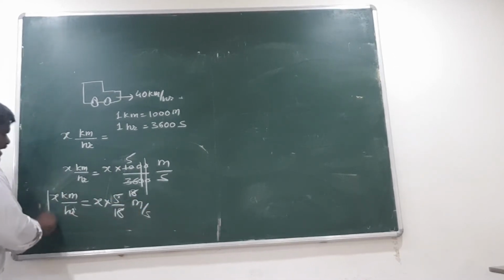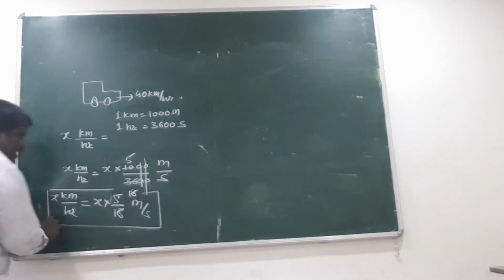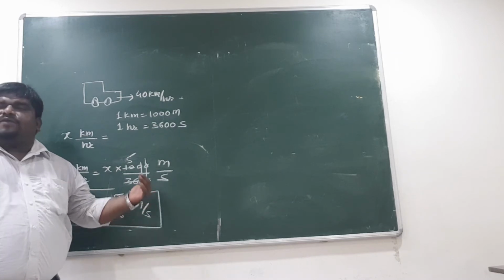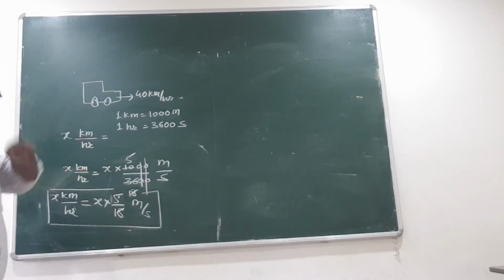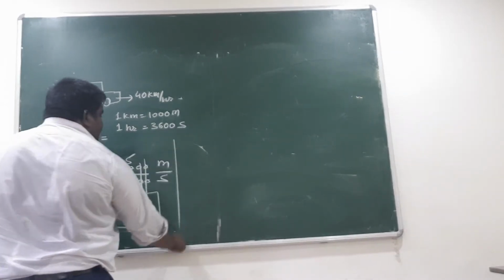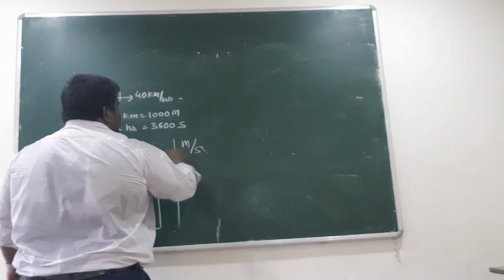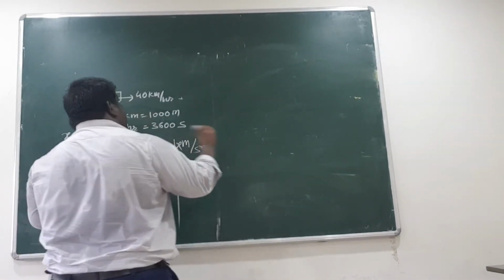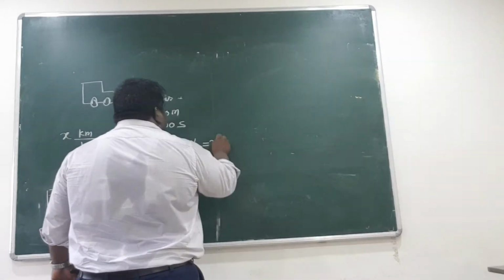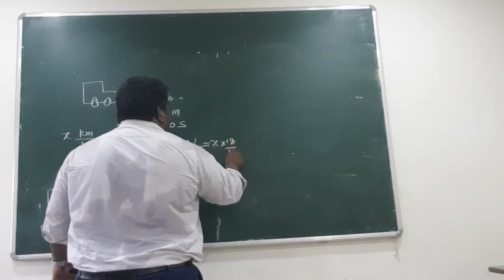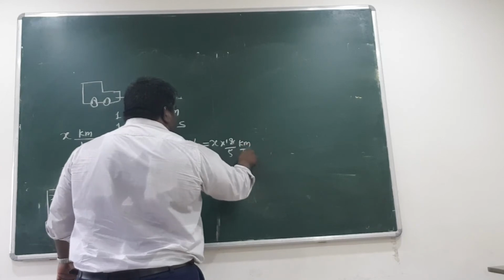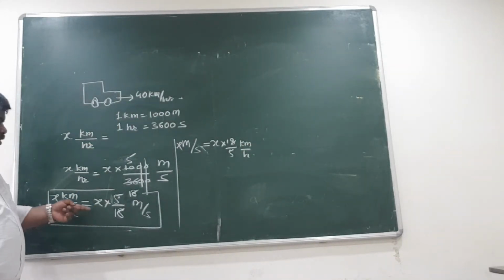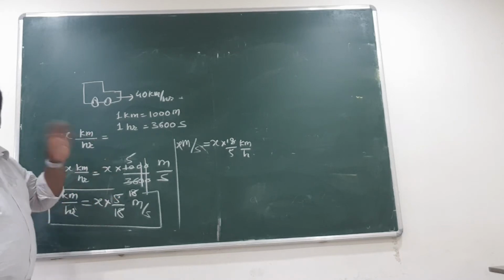Remember, meter per second will be a lesser value than that of kilometer per hour. So you have to multiply it by 5 by 18. Now the same thing, if you get x in meter per second, how will we convert it to kilometer per hour? x into 18 by 5 kilometer per hour. I have taught you to derive it also, so don't get confused between 5 by 18 and 18 by 5.